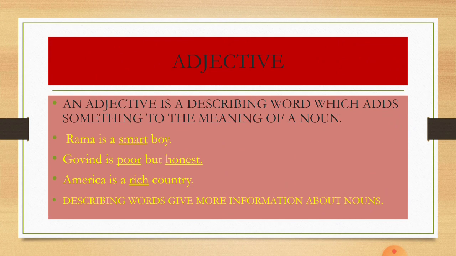America is a rich country. So what kind of a country it is? Country is noun, and just preceding the noun, the quality of this country is written, that is rich. So describing words give us more information about the noun, and thus they are known as adjectives.